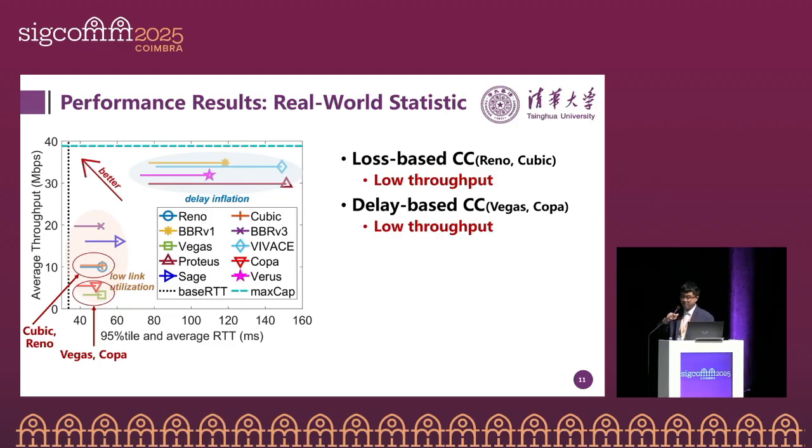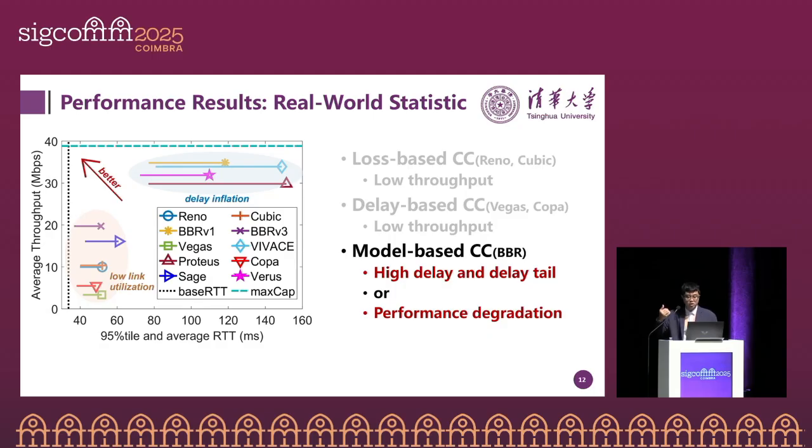So how about other CCAs? Let's look at the model-based congestion control, for example, BBR. Okay, they're here. We know that there are different versions of BBR, and we can observe that BBR version 3, the latest version, also suffers from throughput degradation. But the first version, BBR V1, suffers from high delay. It always overshoots the link and suffers from high delay.